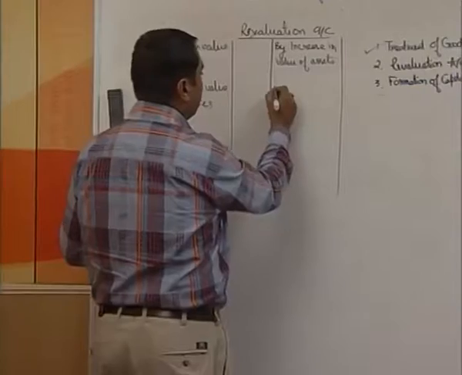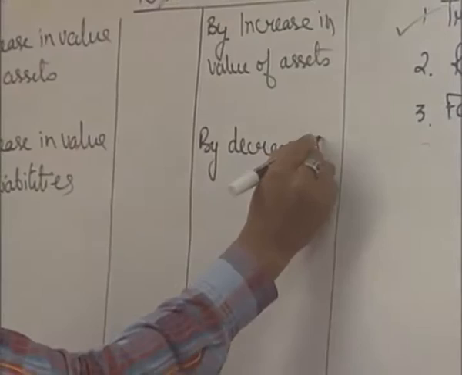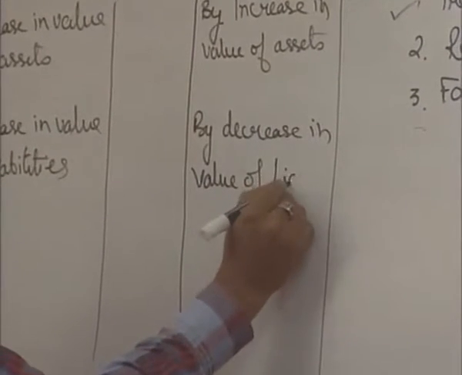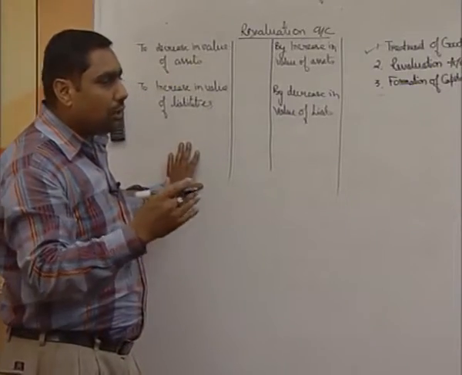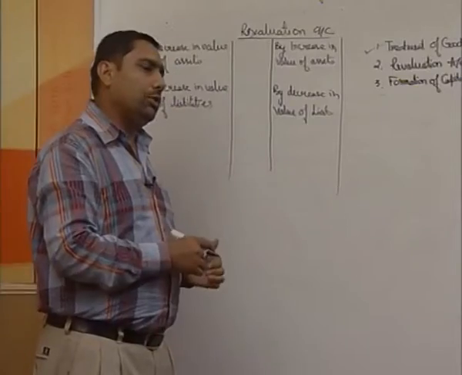Same is the case with the liability, decrease in value of liabilities. There were certain creditors and we are not able to trace them. If we are not able to trace them, no payment is going to be made, then in that case that is going to be your profit.